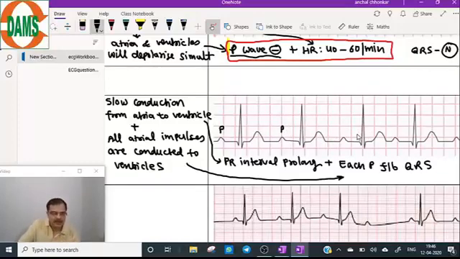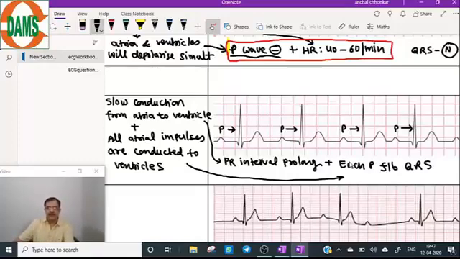After each P wave, you can see there is a QRS complex. So the first criterion is justified: each P is followed by QRS, because all the atrial impulses are going to the ventricles, but they are going slowly through the AV node. So the PR interval is prolonged.